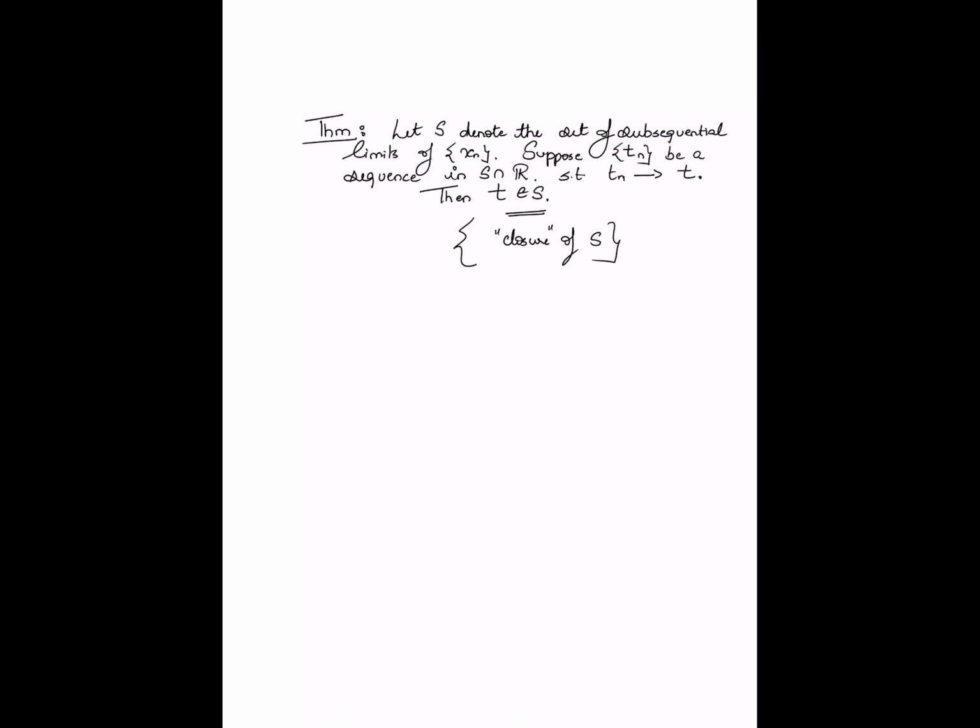And the set of subsequential limits is like a closed set, quote unquote. And what does it mean to say that it is a closed set? That if you come up with a sequence from within that set, any limit of that sequence will also lie in that set, which is what this last result I have put down actually says. So I'm going to leave this as an exercise to you, and starting from the next video we will move on to series.